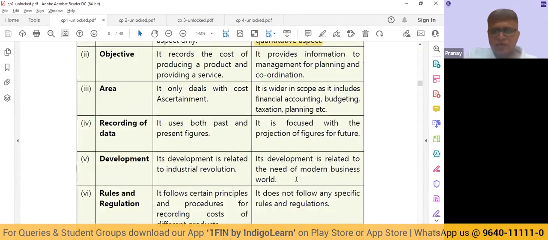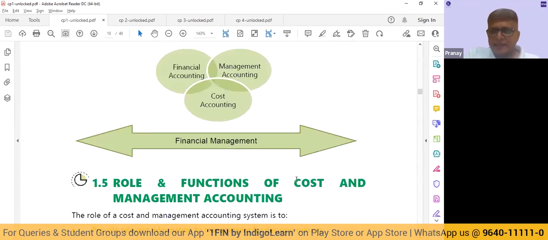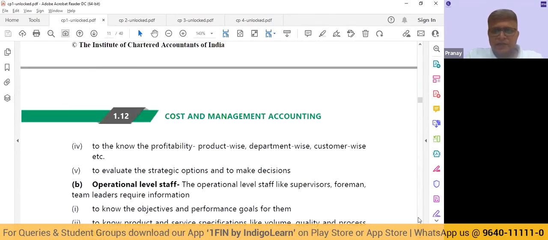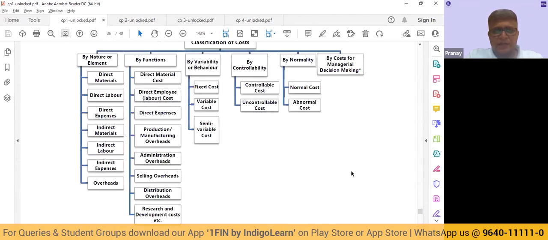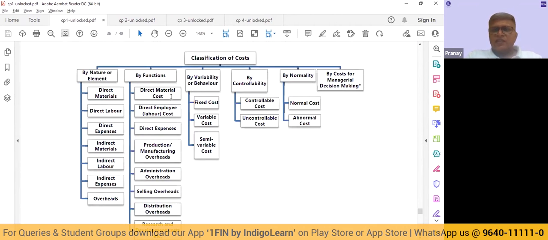Then what is also important in this chapter is the classification of cost, which I will run through very quickly. All right. So classification of cost. We are going to classify cost on the basis of nature or element. So we will say whether it is directly attributable or indirectly attributable, whether it is material, labor, or other expenses. So we have direct material, direct labor, direct expenses, indirect material, indirect labor, indirect expenses, and these indirect items are going to be called overheads. So that is one way of classification.